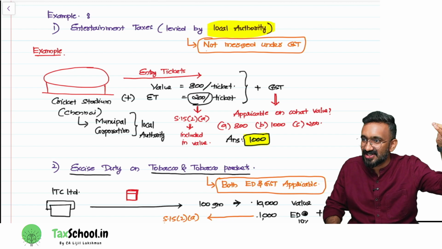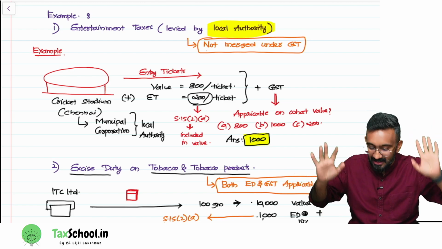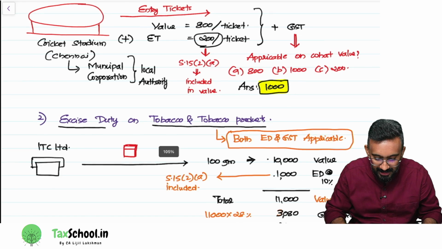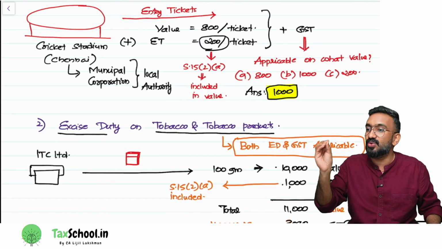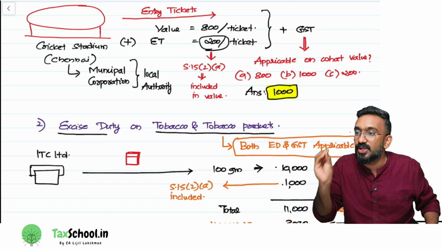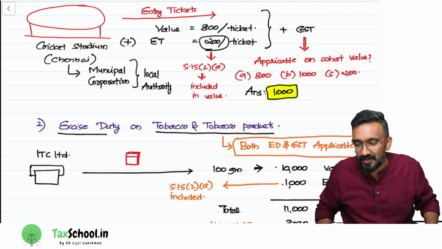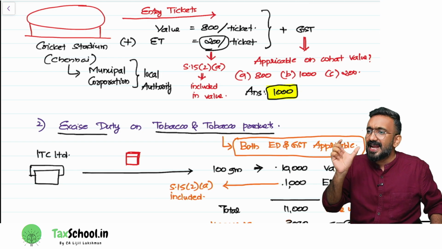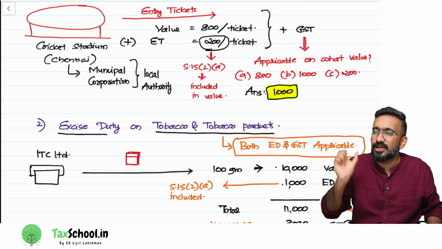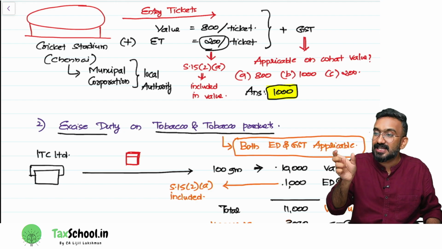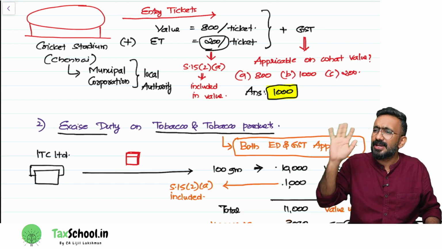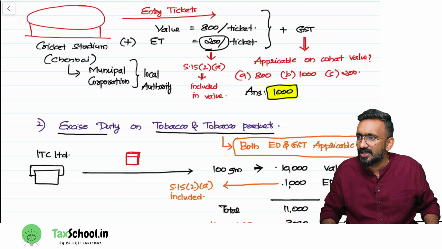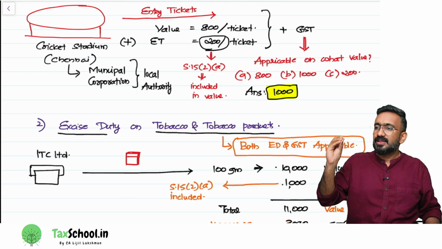See, GST is GST. Are you guys understanding? Then I have given you an example for that matter. How do you compute the ticket value? How will you compute the GST? How will you compute the entertainment taxes? Look at this. Say, entry ticket to the cricket stadium is 800 rupees. Entertainment taxes would be, say, 25%, which is how much? 200 rupees. Then there is GST.